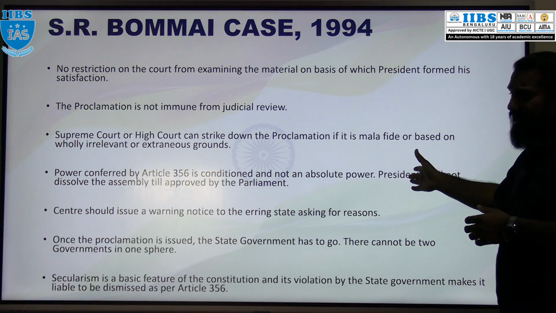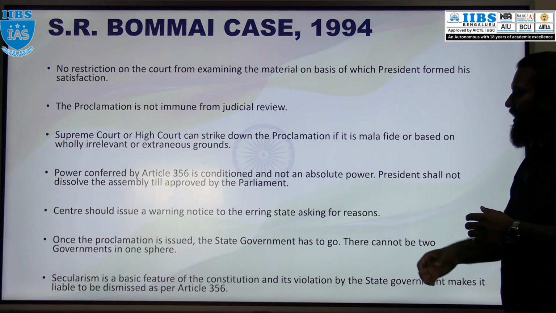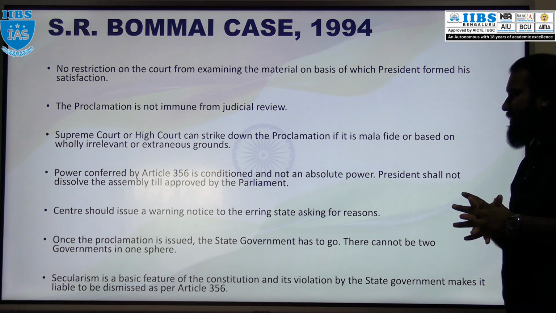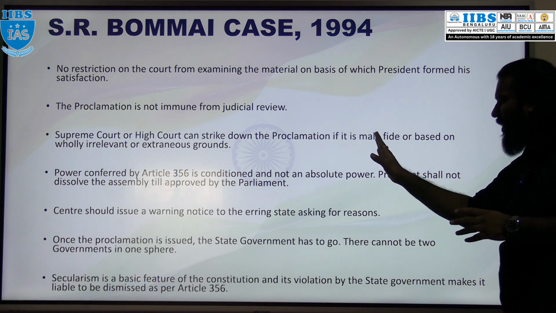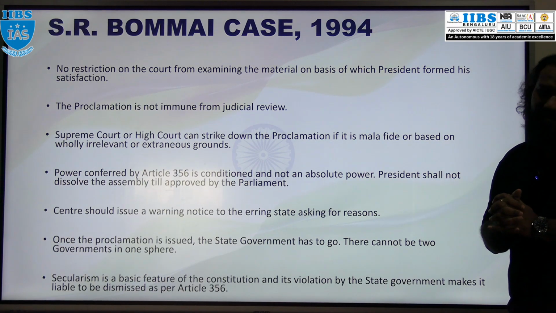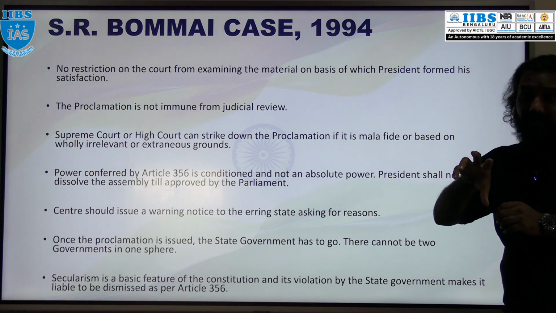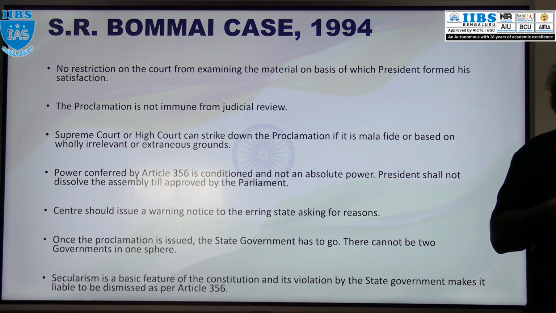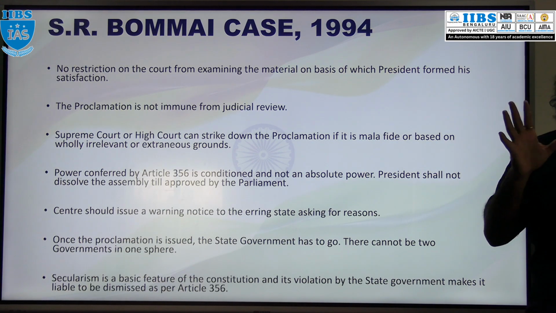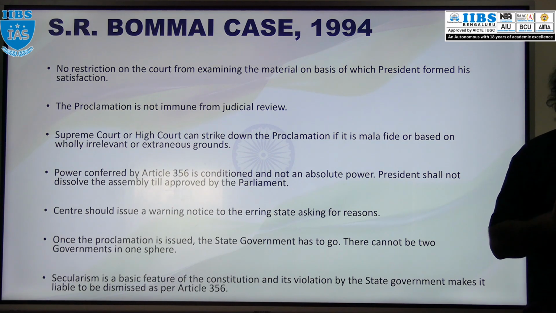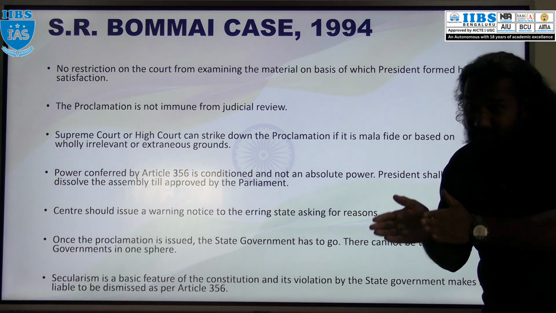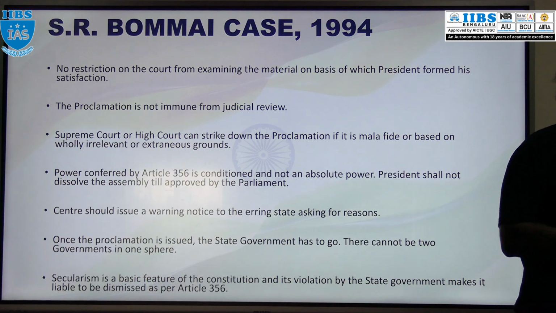These things were issued by the Supreme Court in this case. And under Article 356, it is mentioned that it is a conditional power, not an absolute power. So President has that power under Article 356, right? But that is not an absolute power. Restrictions are also there. Based upon that particular condition only, President can proclaim.